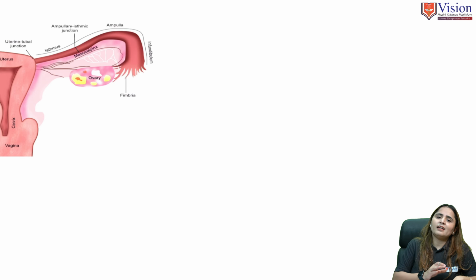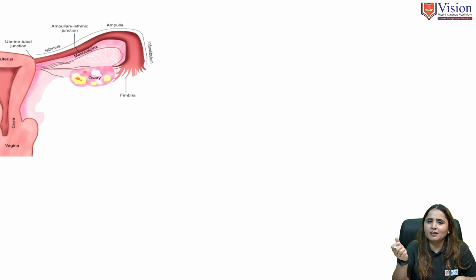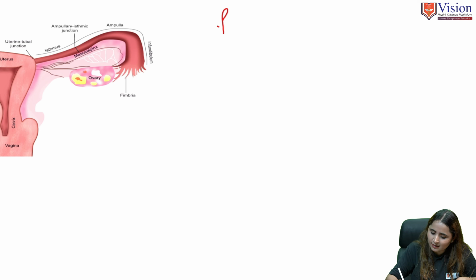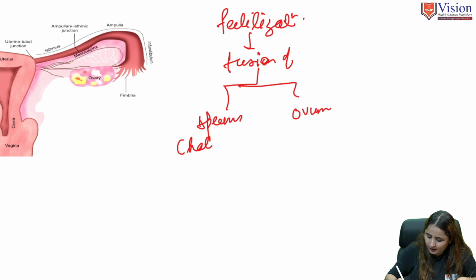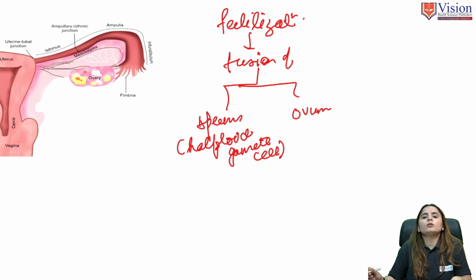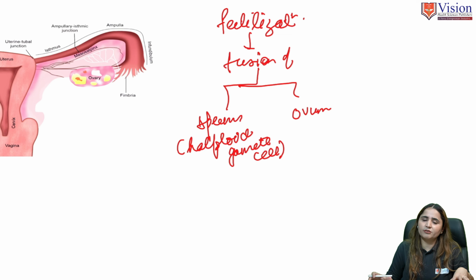Before starting with what gametogenesis is, let's talk briefly about what fertilization is. Fertilization is a process of fusion of sperm and ovum, which are haploid gamete cells.